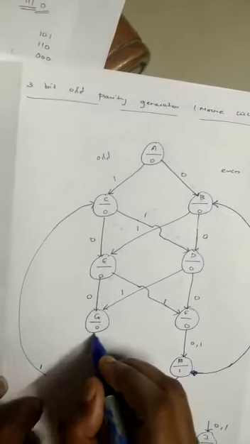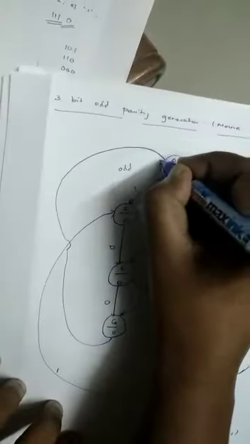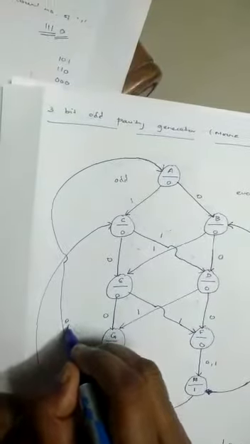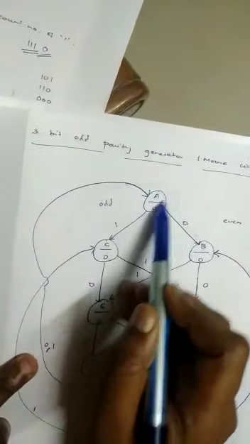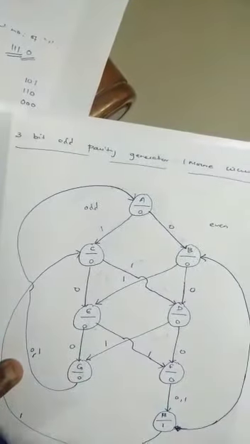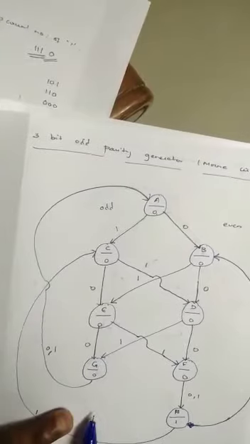Instead, what we can do is, from here itself, I will go to A, whatever may be the input, 0 or 1. My output is going to remain 0, and I am going to start the next one, right? So it is not required to have an additional state here.